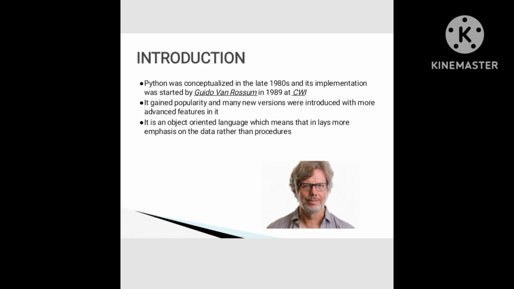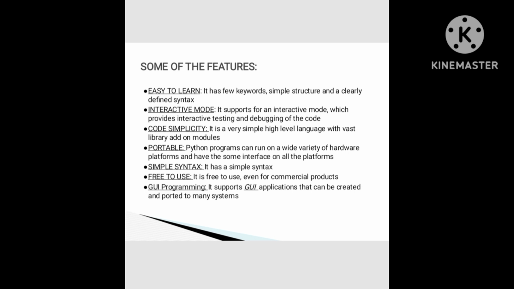Python was conceptualized in the late 1980s and its implementation was started by Guido van Rossum in 1989 at CWI. It gained popularity and many new versions were introduced with more advanced features in it. It is an object-oriented language, which means that it lays more emphasis on the data rather than the procedures. Some of the features are: easy to learn. It has few keywords, simple structures, and a clearly defined syntax.